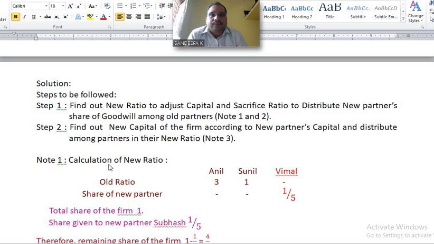First of all, better to write working note. Solution. Steps to be followed. Step 1. Find out new ratio to adjust capital and sacrifice ratio to distribute new partner's share of goodwill among old partners. With the help of note 1 and note 2, you can do this one. Next, step 2, find out new capital of the firm according to new partner's capital and distribute among partners in their new ratio. Note number 3.